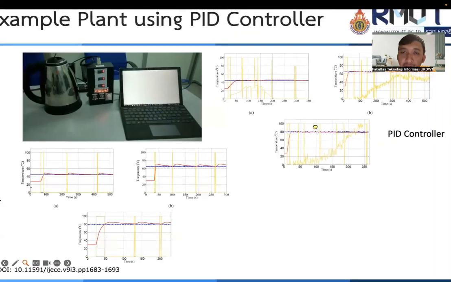With the PID controller, the system is faster than on-off at reaching the set point.